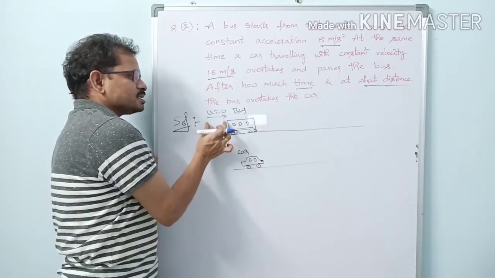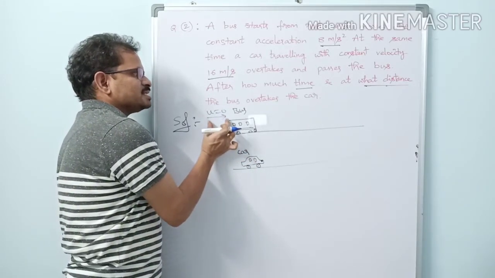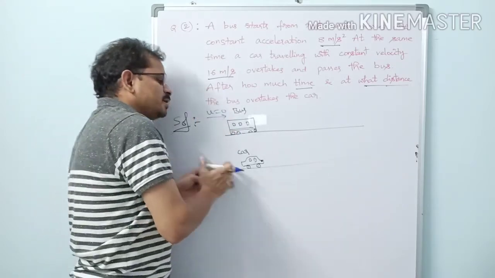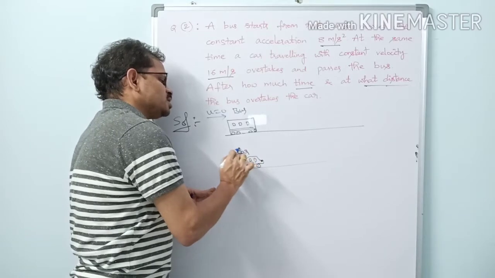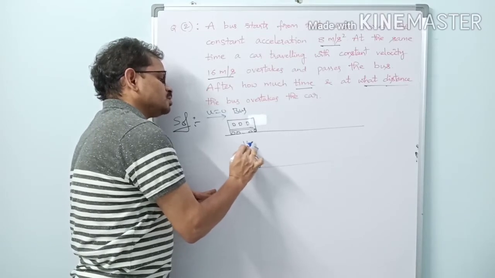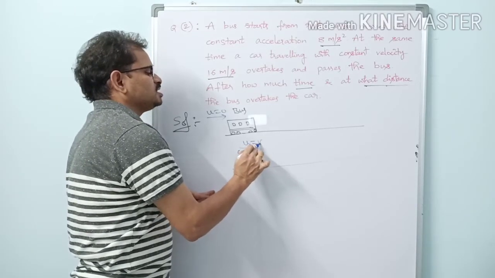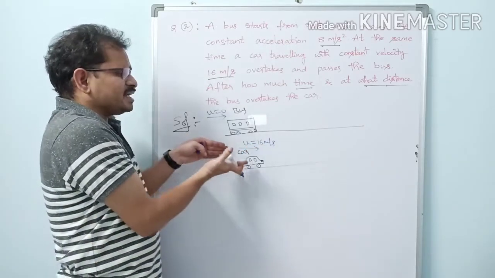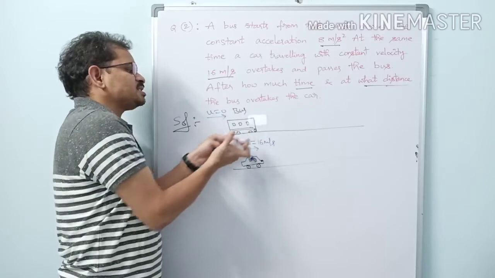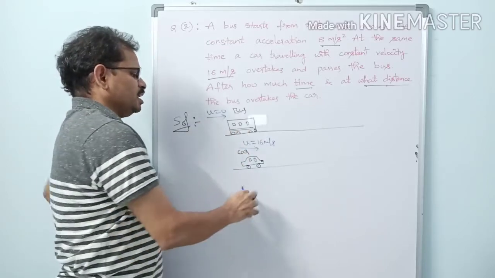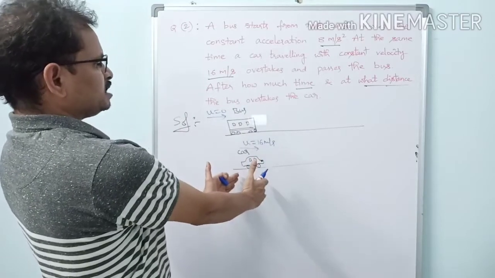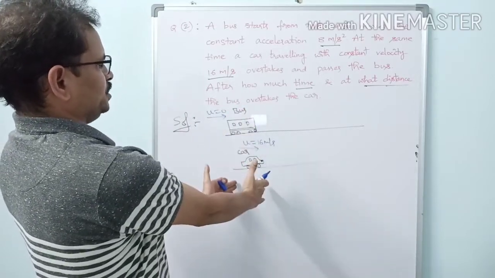So when the bus velocity is u equals 0, what is the speed of the car? It is moving with a constant speed, no? So here also its speed is how much? Speed of car, u equals 16 meters per second. Why have I taken u equals 16 meters per second and u equals 0 here? Because we are considering that we are standing at this position and observing what is happening here.